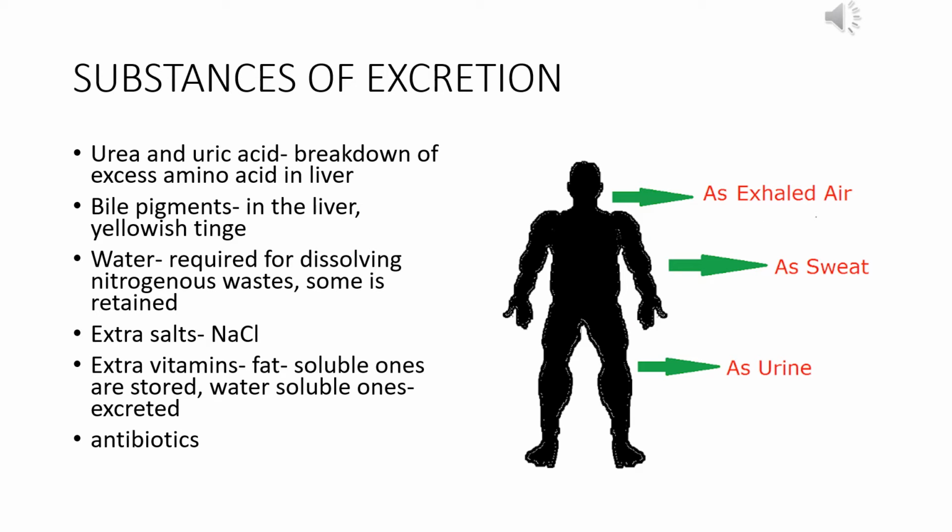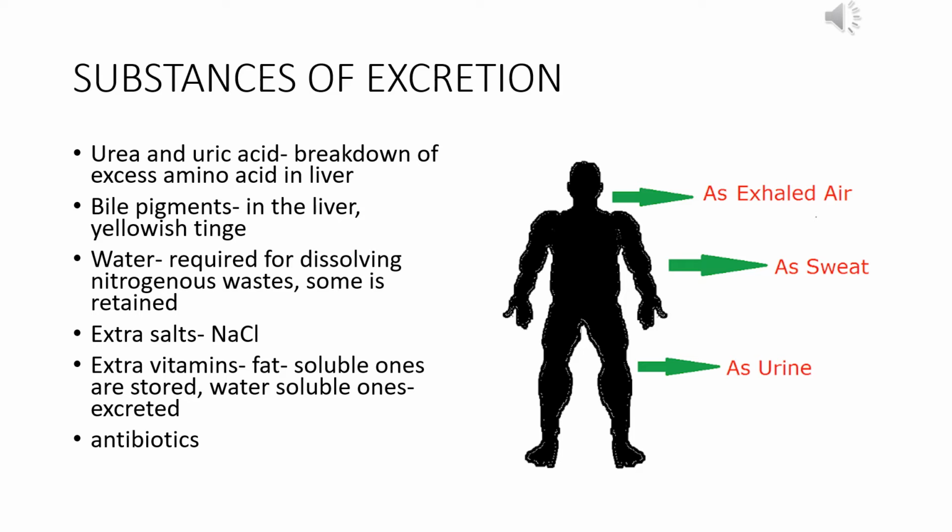What are some of the substances of excretion? First, through exhaled air, carbon dioxide is removed from the body, because if excess carbon dioxide gets deposited in the body, our blood will get carbon dioxide poisoning and we will die. So through the exhaled air, carbon dioxide is removed.